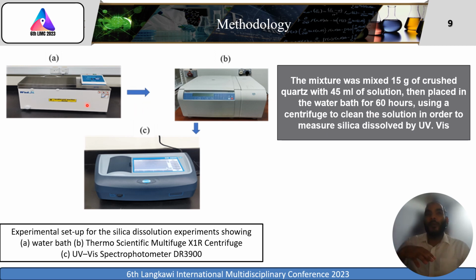Then we will discuss why we selected the 60 hours. Also, we use a centrifuge to clean the solution in order to measure the dissolved silica by UV-vis. This is the equipment for UV-vis.